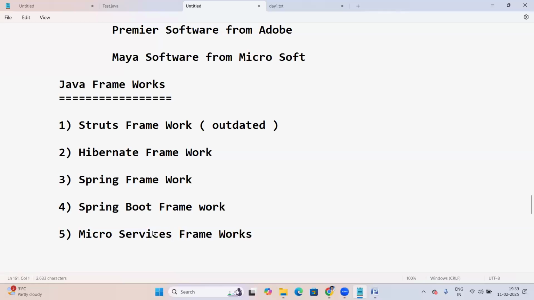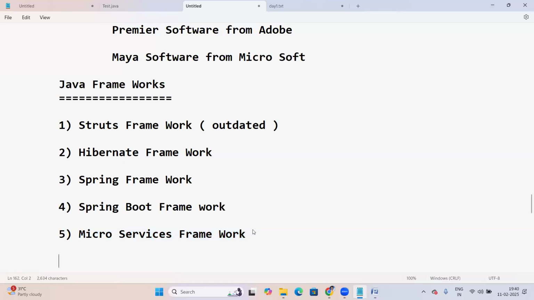This is for payment gateways and all this. Microservices are used to integrate with payment gateways. We are using microservices to integrate a payment gateway like PayPal. There are many payment gateways, but worldwide the most important one is PayPal. Most applications integrate with PayPal using the microservices framework. So these are the frameworks.